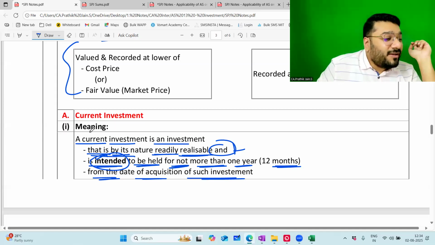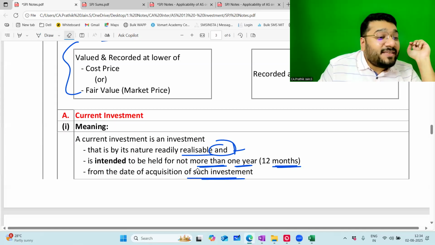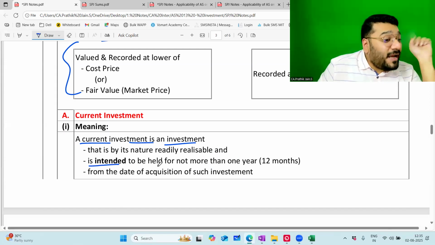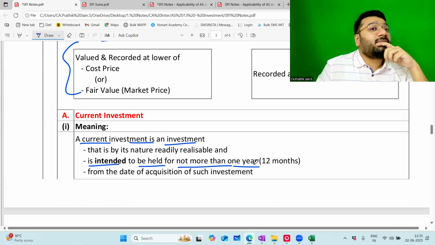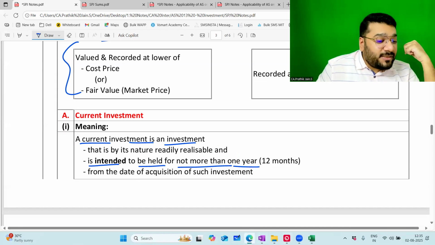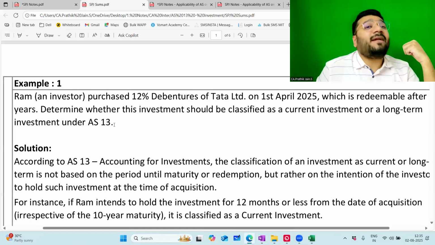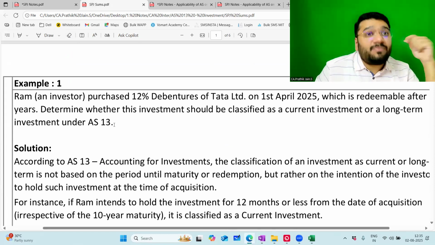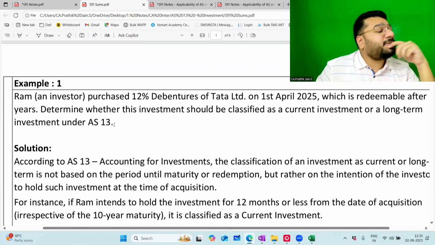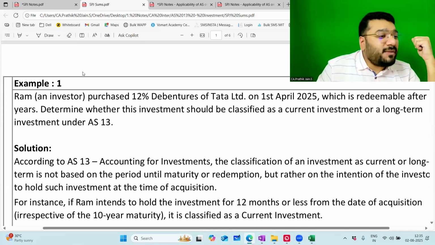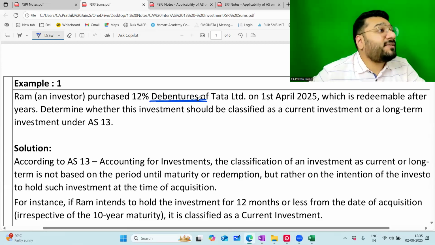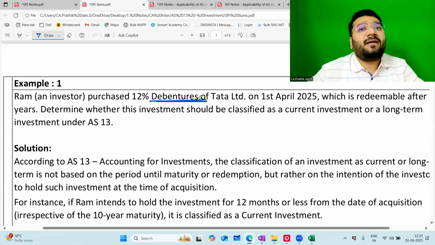Intended means what? Come back here. Every single word is very important. A current investment is an investment which is intended to be held for not more than 1 year. I invested money in this debenture today, but I don't have the intention to keep it with me for more than 12 months. Which means if in the next 6 months I get a proper rate, I will sell it. Imagine this debenture is going to get listed. Can it be listed or not? Yes. If it is listed, and if I get a nice rate, I will sell it.